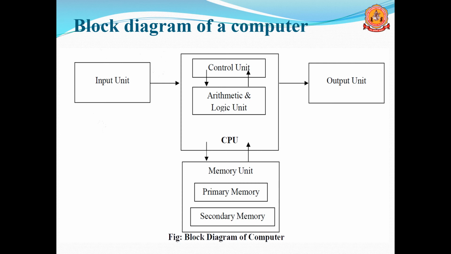You can see here the block diagram. There is the input unit and the output unit, and one CPU. Inside the CPU there are 2 parts: the control unit and the arithmetic and logic unit. Then the next part is the memory unit. Inside the memory unit there are 2 types of memory: primary memory and secondary memory. These are the parts of the computer.